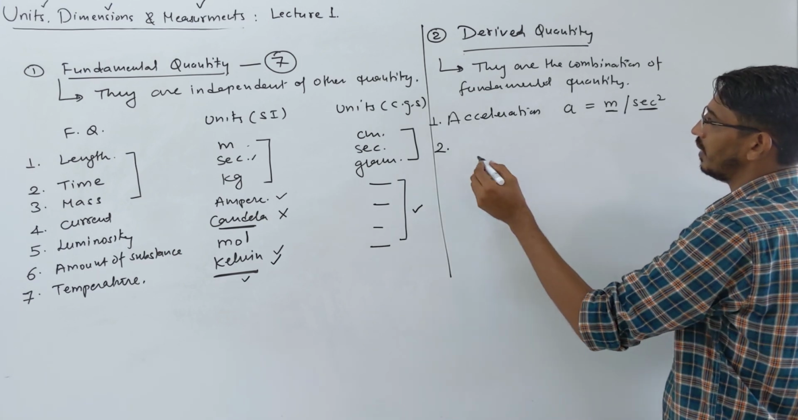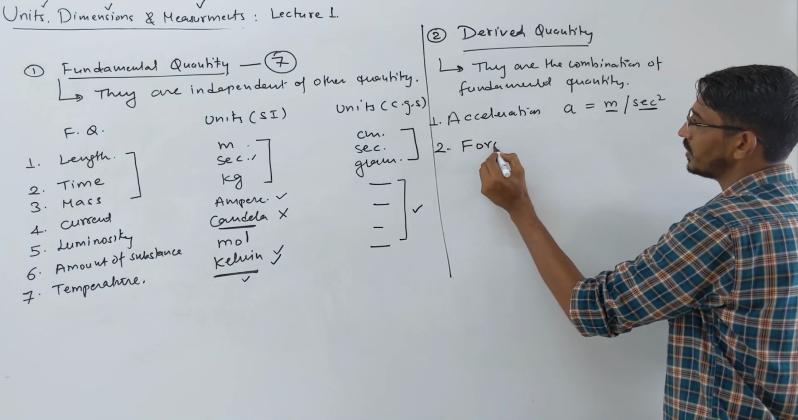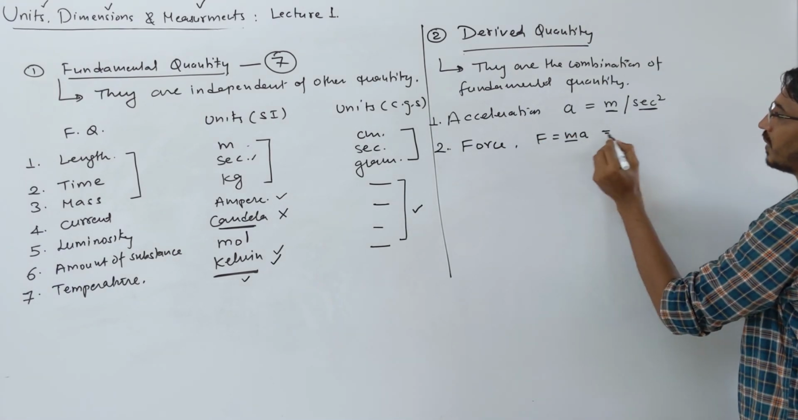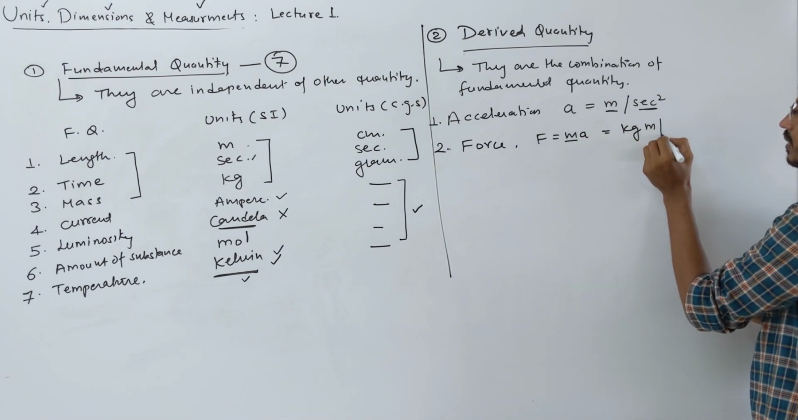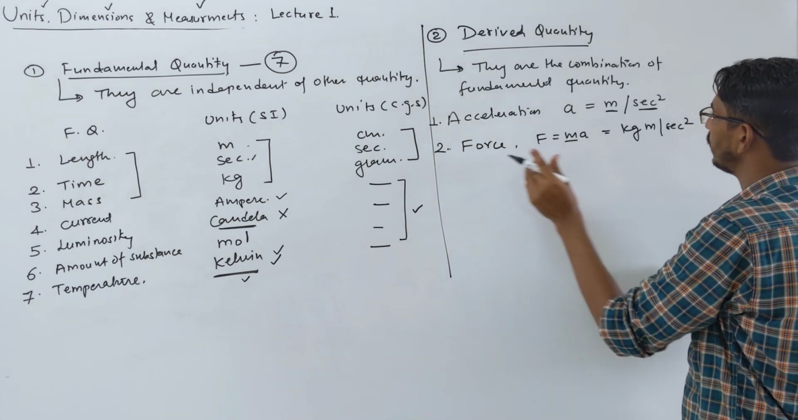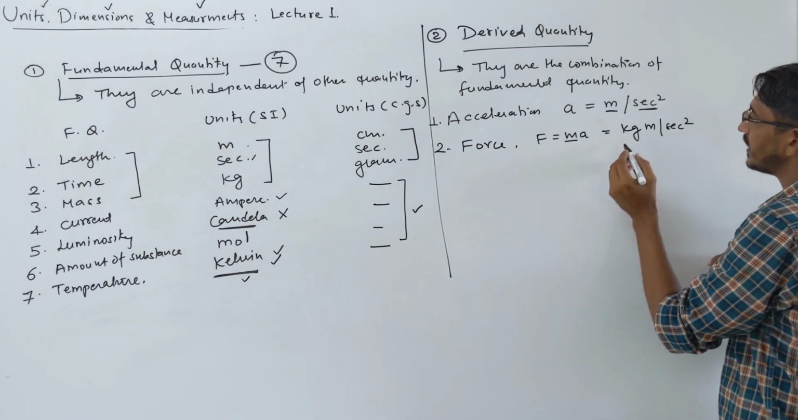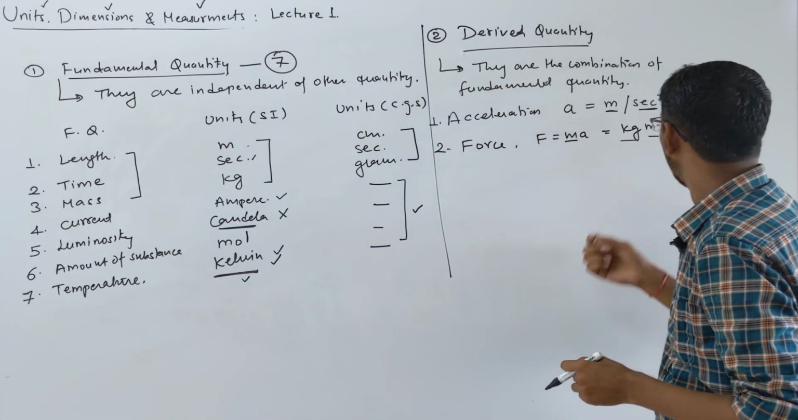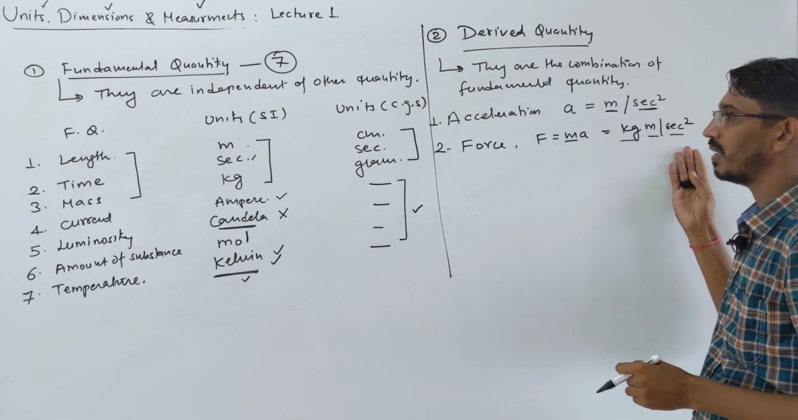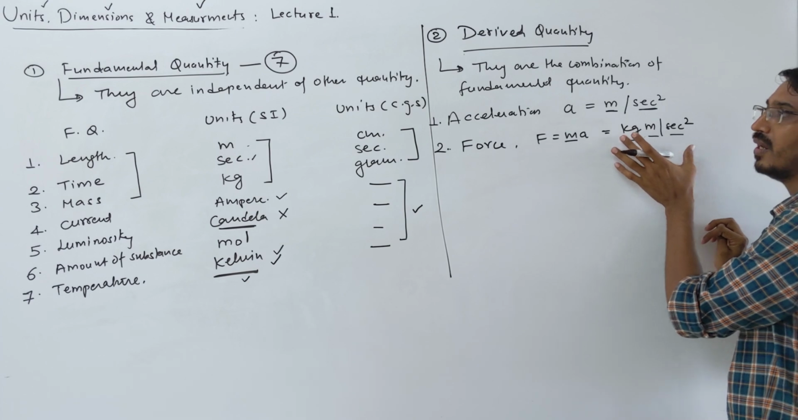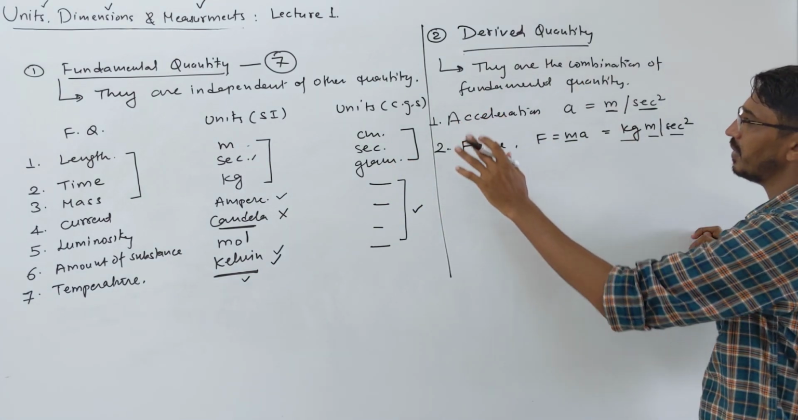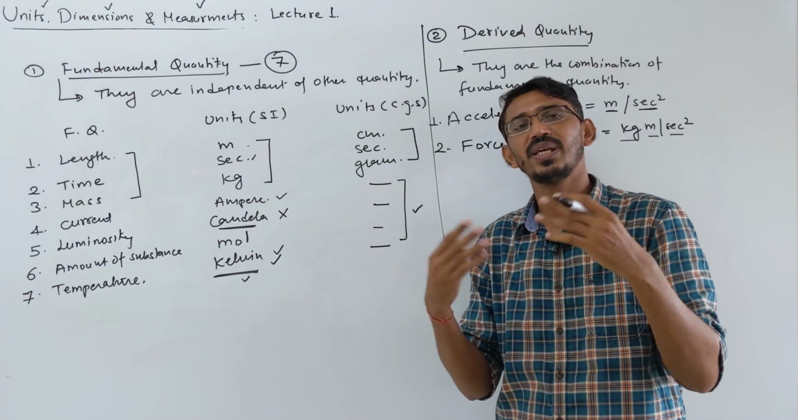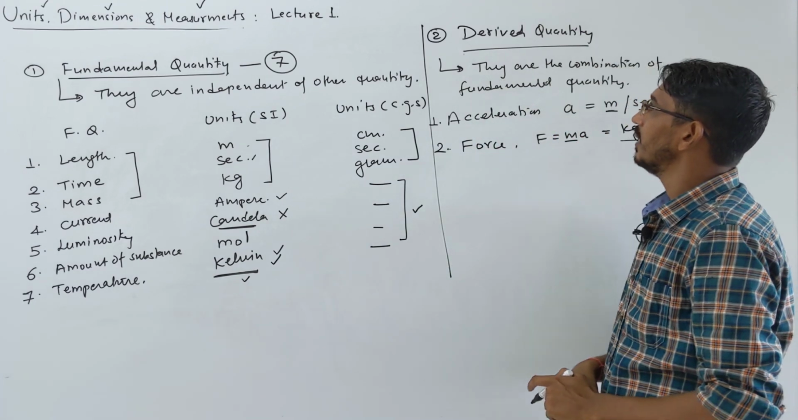Suppose you want to write the unit of force. Force formula is M into A, correct? M is in kg. Acceleration we just wrote here, meter per second square. So this force unit is a derived unit, and it's a combination of 3 types of unit. Kg means mass, meter means length, and second means time. So it's a combination of 3 fundamental quantities or units. That's why it's called derived. Like this we have infinite. Leaving these 7 things, whatever you will see in physics, all of them are derived only, right?